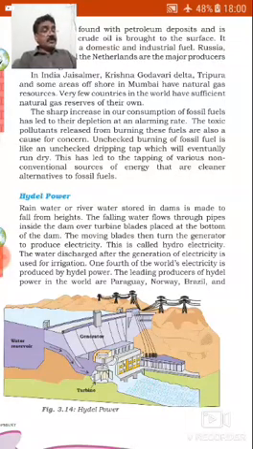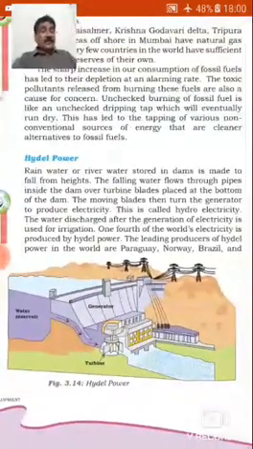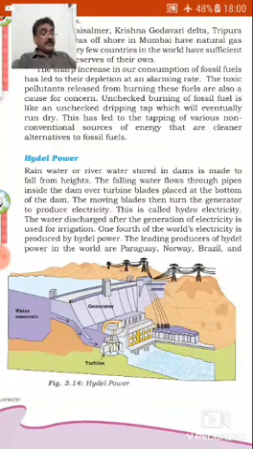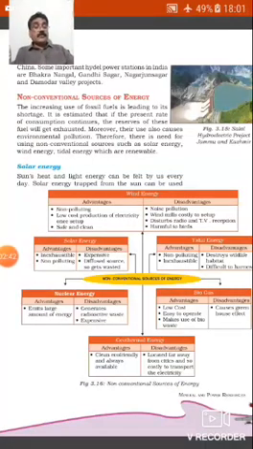The leading producers of hydropower in the world are Paraguay, Norway, Brazil, and China. Now please see figure 3.14, hydropower. Draw and label it properly in your classwork. Some important hydropower stations in India are Bhakra Nangal, Gandhi Sagar, Nagarjuna Sagar, and Damodar Valley projects. They may be called multi-purpose projects.